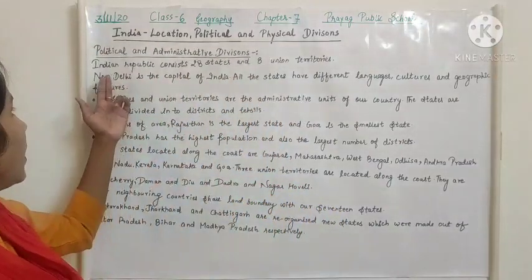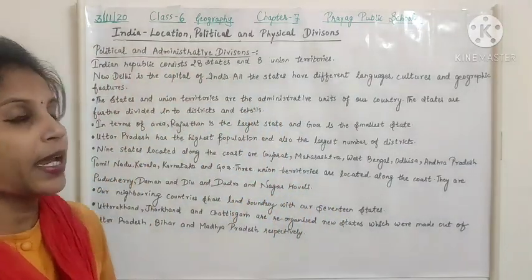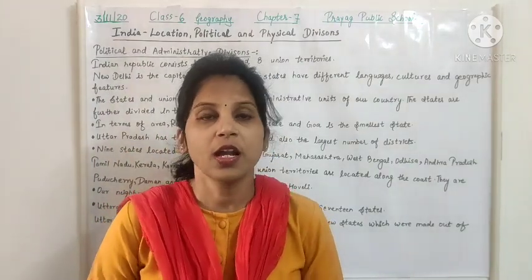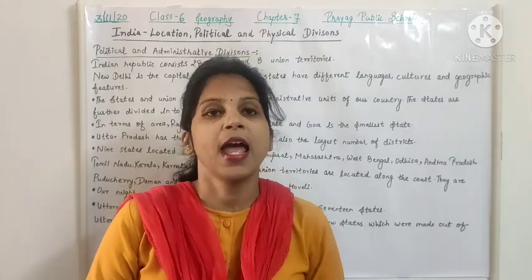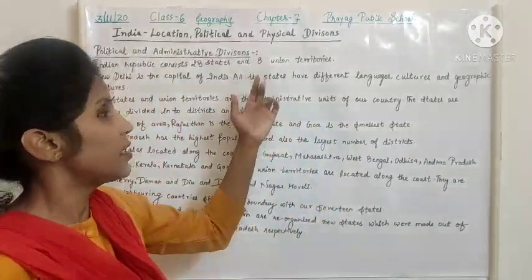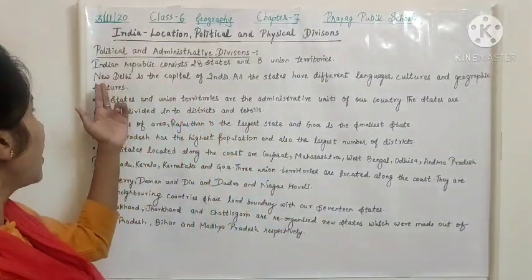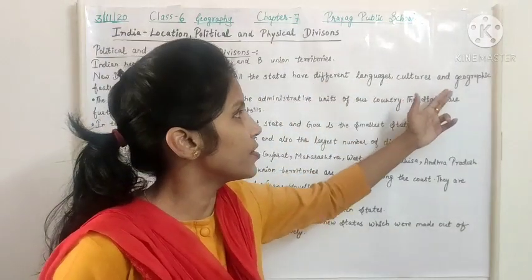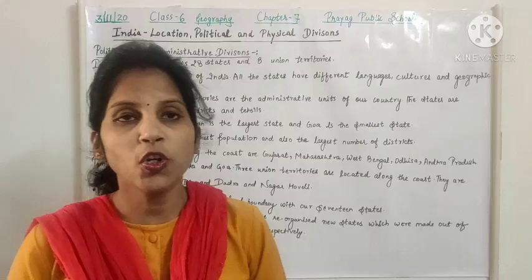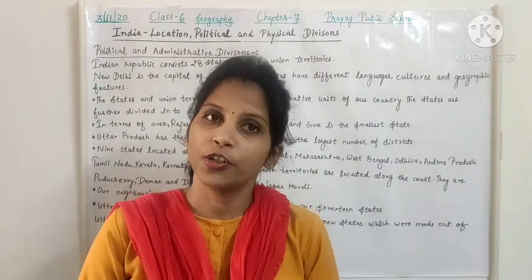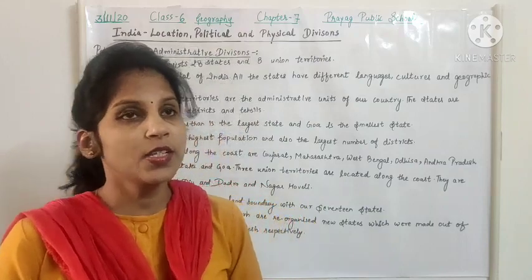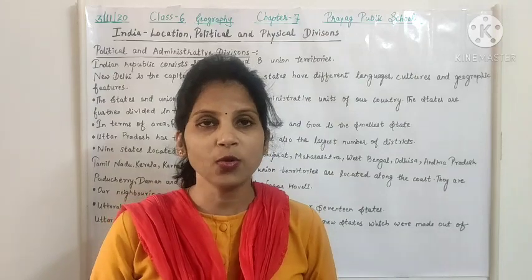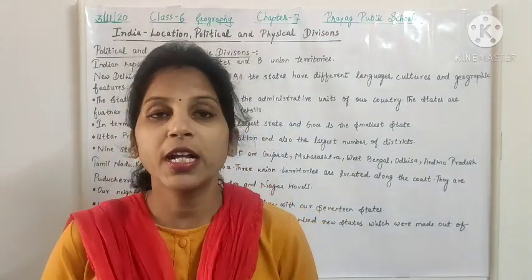The first one is Indian Republic consists of 28 states and 8 union territories. Previously there were 29 states and 7 union territories, but now there are 28 states and 8 union territories. New Delhi is the capital of India, and all the states have different languages, cultures and geographic features. As we all know, the capital of India is New Delhi, and there are how many states? 28 states, and all the states have different culture, different language and different geographical features.